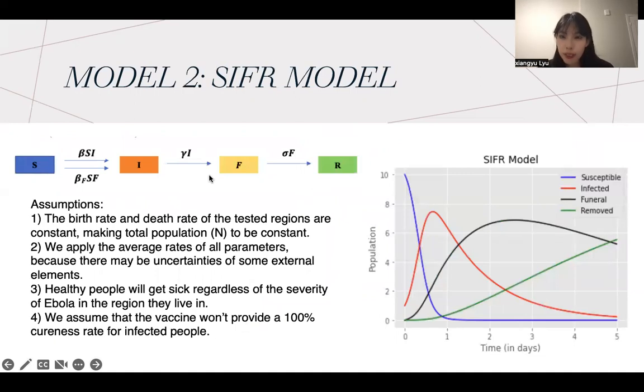In order to indicate the effect of the funeral, we add parameter F to build the SIFR model with a few assumptions. There are interactions that cause the susceptible population to decrease steadily into the infected class. The infected people increase constantly to a peak and move to the funeral compartment because of the contact occurring at the funerals. Lastly, those who died from Ebola go to the removed class.